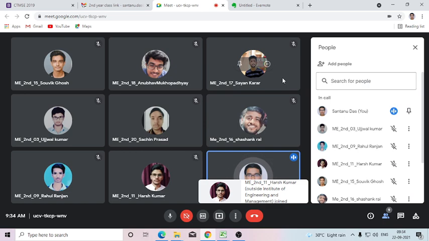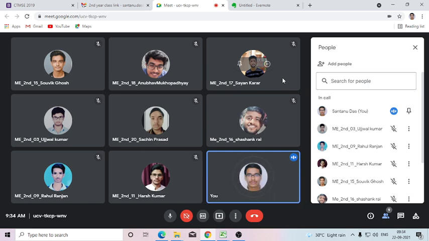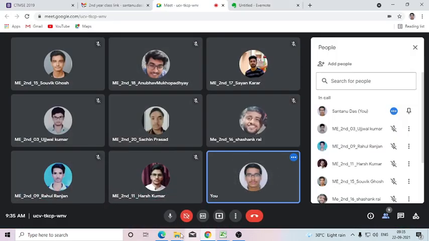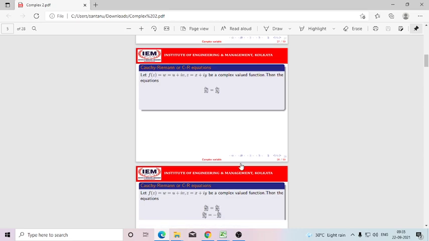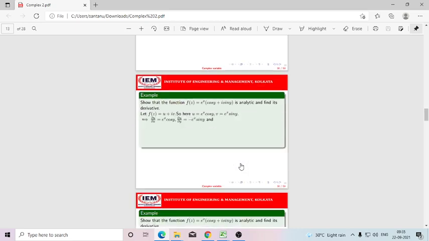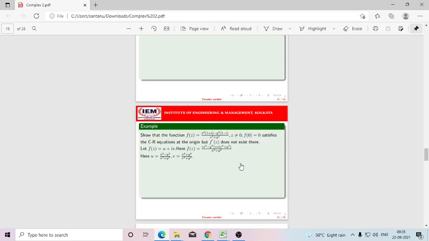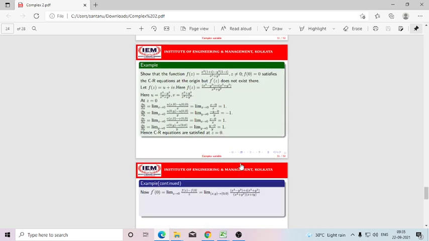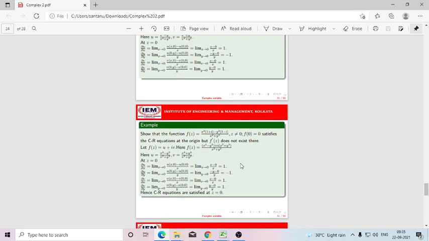Can anyone tell me how much I have discussed in the last class? I forgot actually. Have I discussed how to check whether a given function is analytic or not? Yes, sir, you have discussed the Cauchy-Riemann equation. And what are the conditions for a function to be analytic? Have I discussed that also?